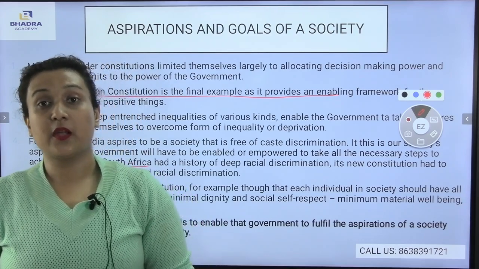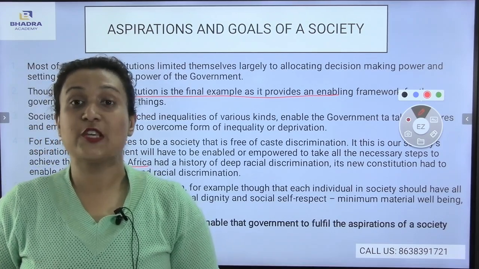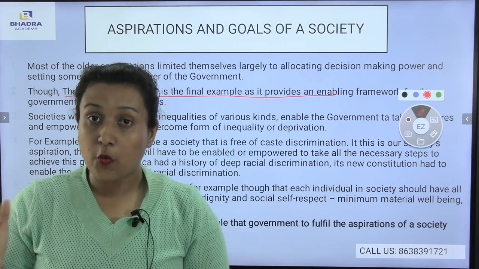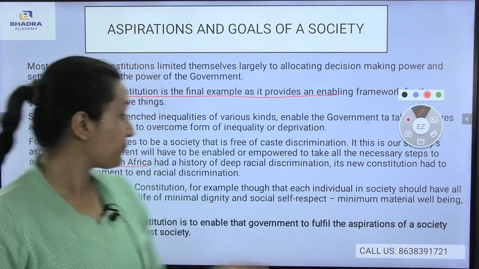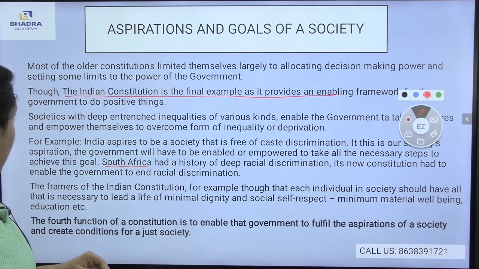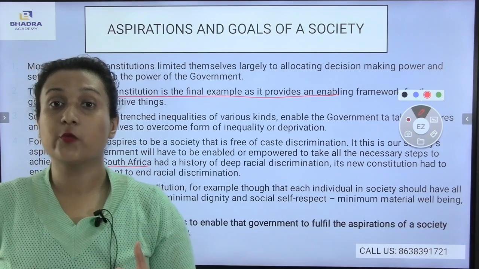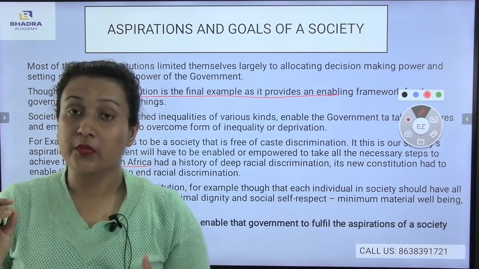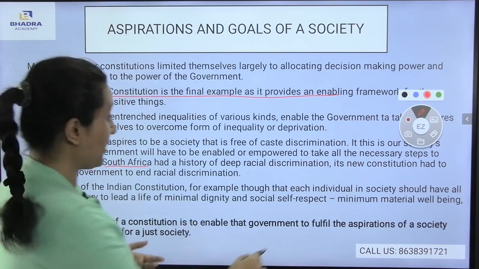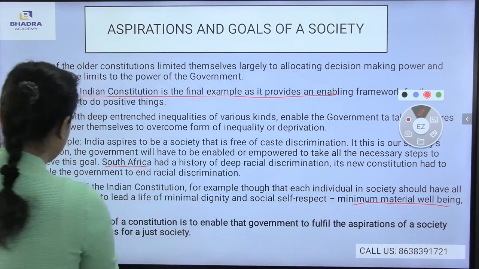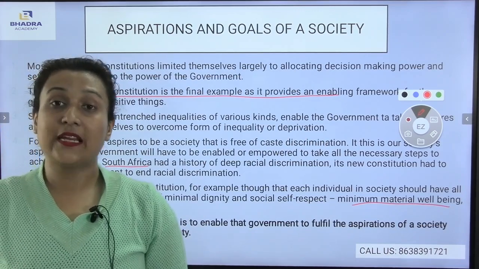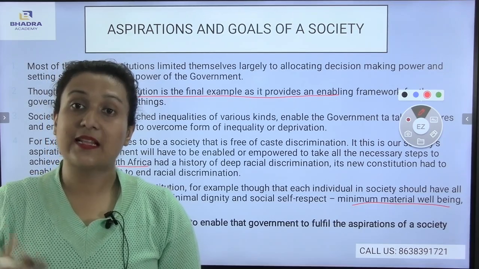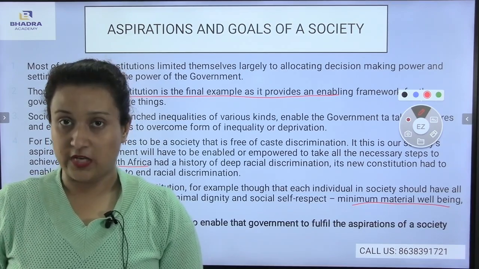Here also, if I give the example of Nelson Mandela in South Africa, he fought against racial discrimination. Why did he fight? So that black people get their own dignity and self-respect in society. Now, minimum material well-being and education. According to Article 21A, each and every individual has the right to education. So minimal dignity, self-respect and also education, minimal material well-being and education, are very important. According to the Indian constitution, much freedom must be given to the individuals of the society so that they can live with dignity, peace and with proper education.